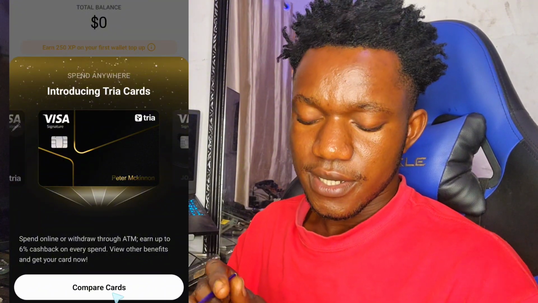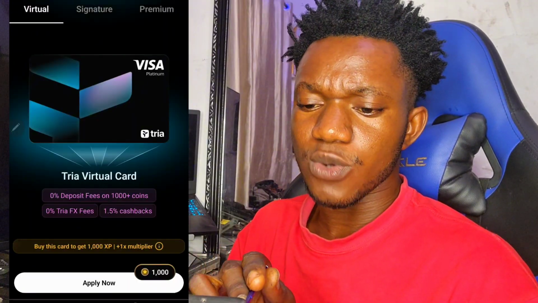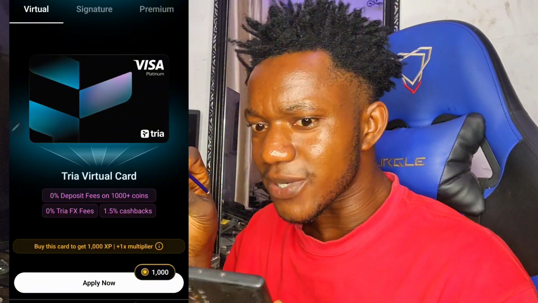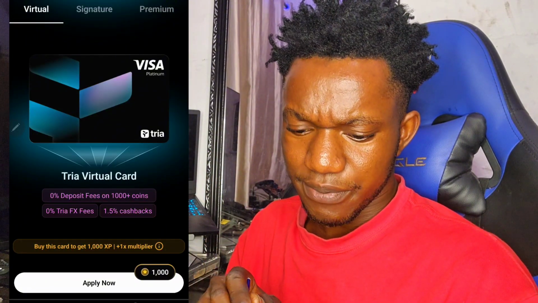Now, view other benefits and get your card now. Compare card. Okay, when I click on compare card, they're going to be showing you different cards. So they have the virtual card. This is like, you can't touch it. It is virtual, meaning that you can't actually touch it. So this one's actually going for, I think it has a price.